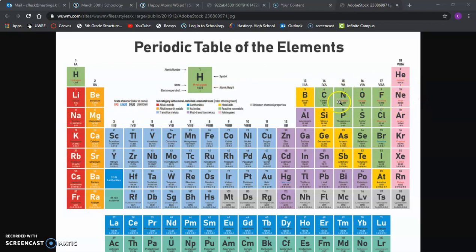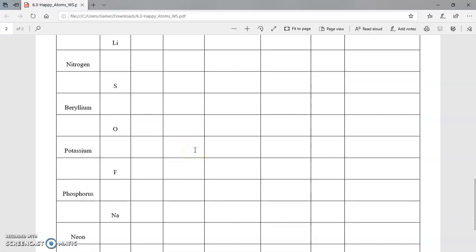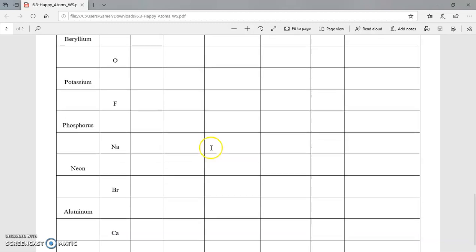And if I am a nonmetal like phosphorus, I have to gain electrons. I have to gain what? 1, 2, 3 electrons to get to that noble gas, which is going to be argon. Now let's do an example here. Let's complete some more. I was going to go through some more every day that we had been going. However, with this e-learning distance learning schedule now, we have to work through it through videos, basically.